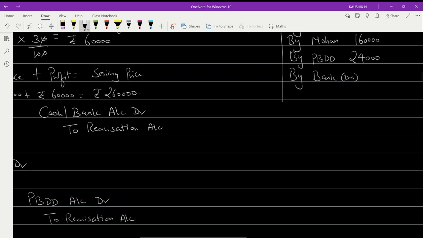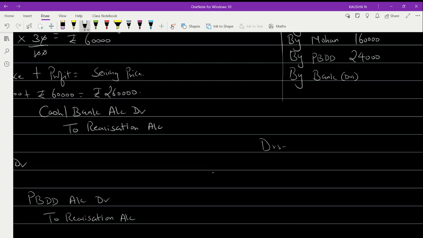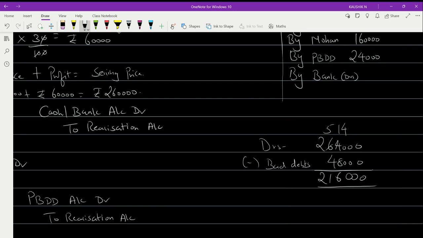But what will be the amount that I'll receive? If you see, debtors 2,64,000 minus bad debts 48,000. What will be the remaining balance? You check it out. This becomes 5, this becomes 14. So 8 to 14. What will the remaining balance? 6, 5 minus 4, 1. So how much will you be receiving? Only 2,16,000 rupees proved to be good debtors.